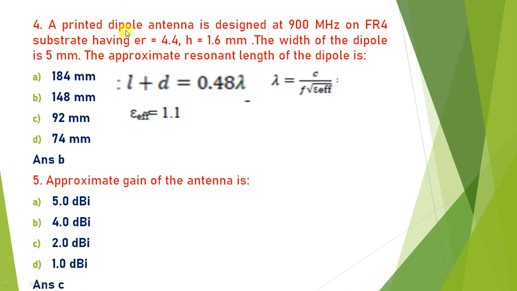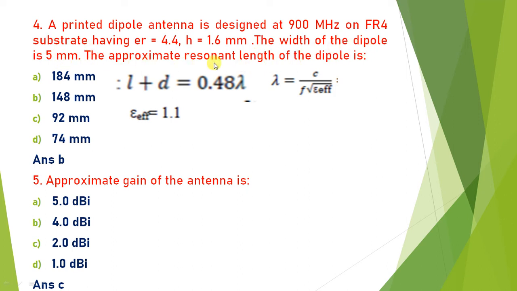An example is given. A printed dipole antenna is designed at a frequency of 900 megahertz on an FR4 substrate having epsilon r equal to 4.4, h equal to 1.6 millimeter, and tan delta equal to 0.02, which is not given, but you still consider it. The width of the dipole antenna is 5 millimeter. Then find out the approximate resonant length of the dipole antenna.